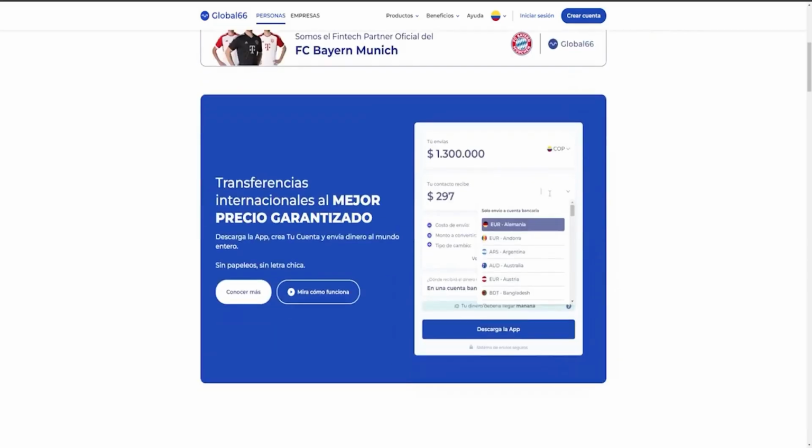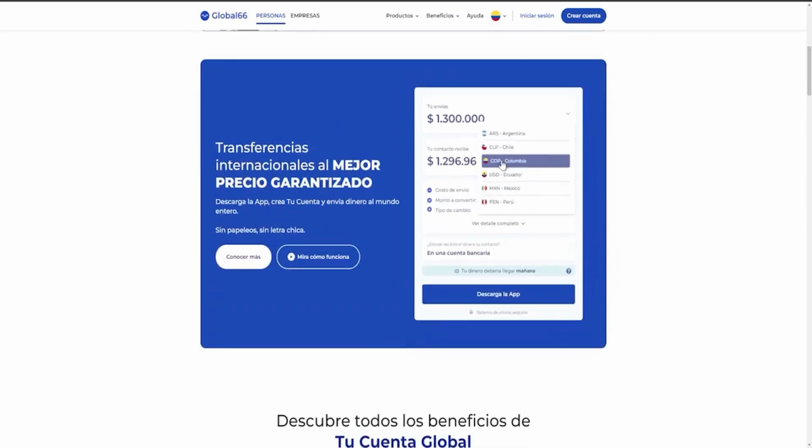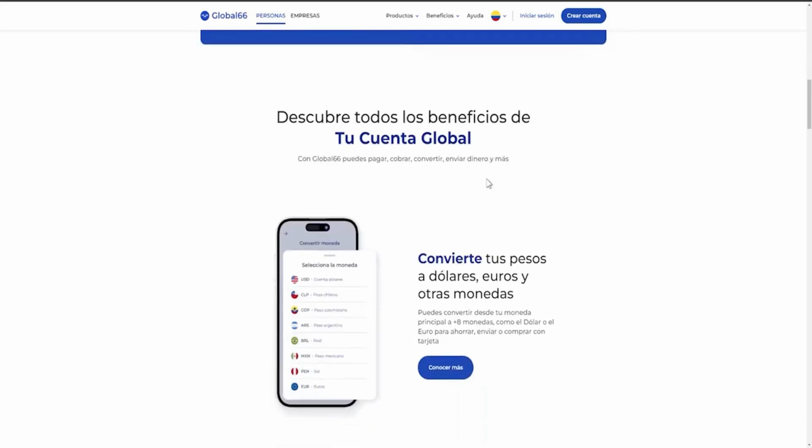For example, here we switch this, let's put Colombian pesos here and Mexican pesos here. Then it shows how much you'd send and receive, and what happens is the person on the other end will receive this money and be able to notify you they received the payment and so on. But it doesn't stop there.